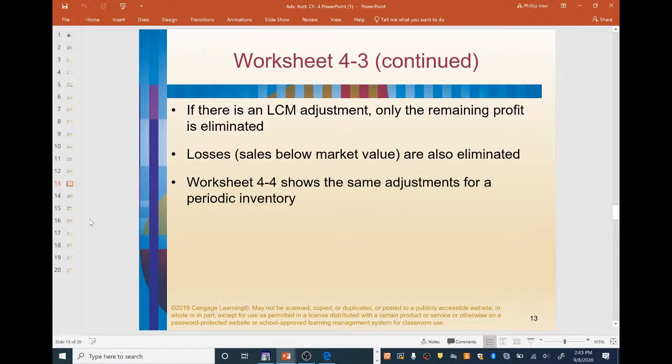Okay, if there is a lower of cost or market adjustment, remember this is what inventory has to be carried at, lower of cost or market, as per GAAP. So if there is a lower of cost or market adjustment, only the remaining profit is going to be eliminated. Whatever the difference would be after a lower of cost or market adjustment, the remaining profit is going to be eliminated. Losses, i.e. sales below market value, are also going to be eliminated. So we have to eliminate intercompany losses as well. And once again, worksheet 4.4 shows the same adjustments for a periodic inventory.